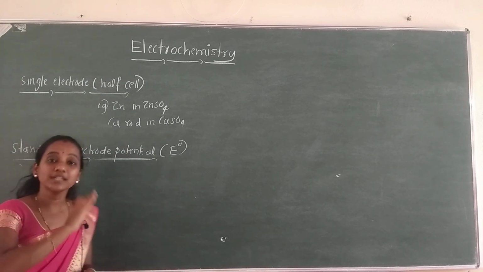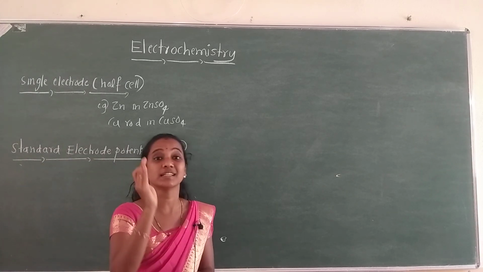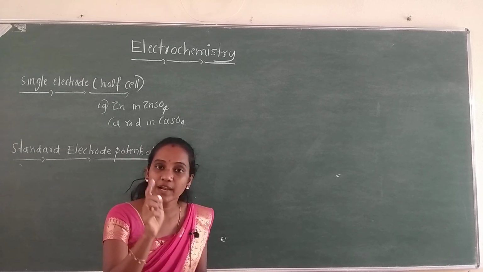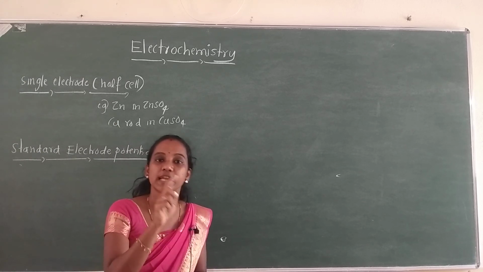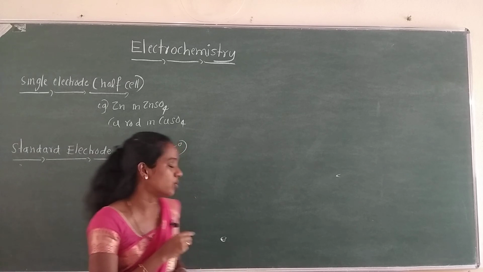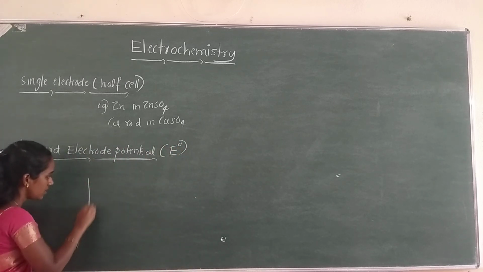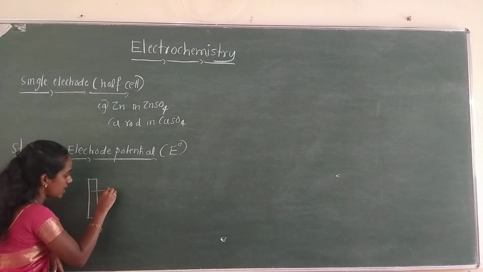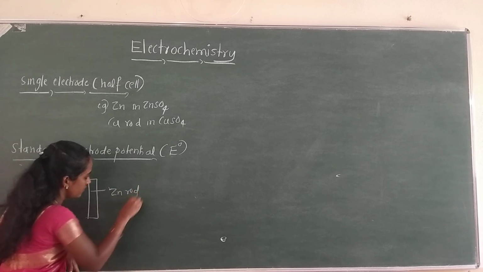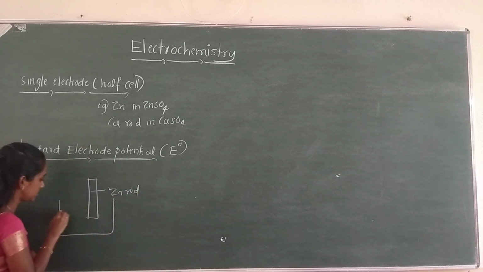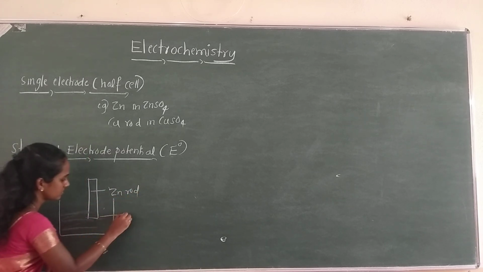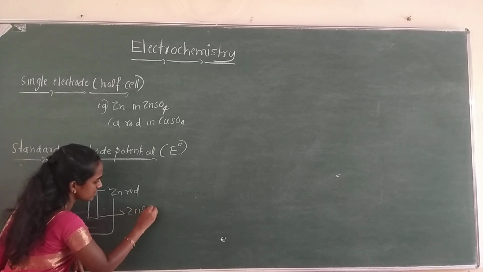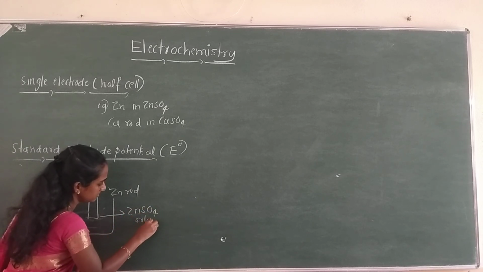We know that electrode potential is the potential developed at the interface between electrode and electrolyte. Suppose this is a metal rod, a zinc rod, which is kept in contact with the zinc sulfate solution, isn't it?